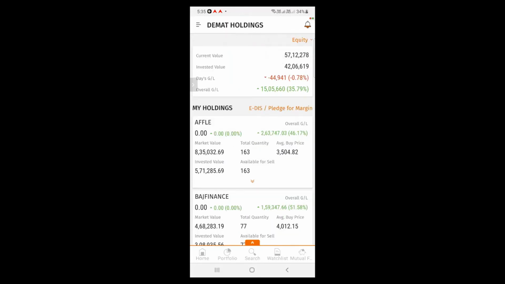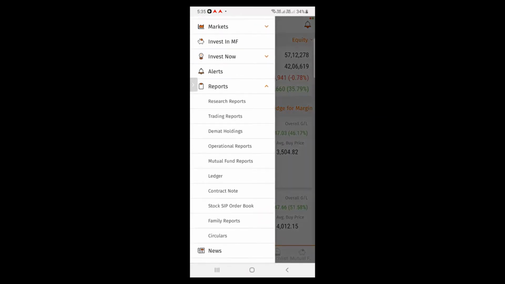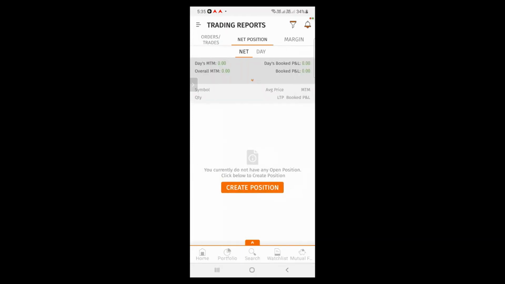So second, I would like to show you how to search for your transaction statement. So transaction statement is divided in two parts, transaction for the day, another one is historical transaction. I'm showing you how to see your transaction for the day. So you need to click on the menu icon on the right hand side corner. Under the section report, here you can click on trading options. In this page, you will be able to see your pending and completed transaction for the day.